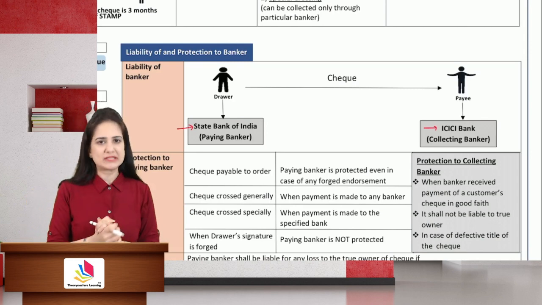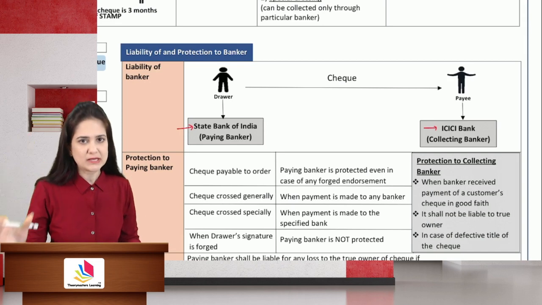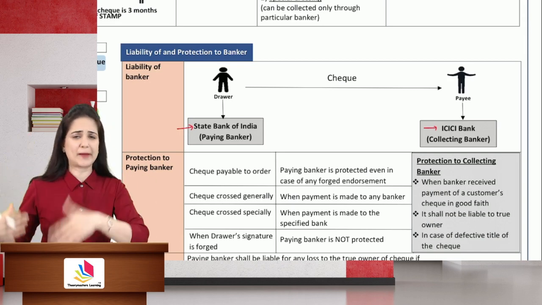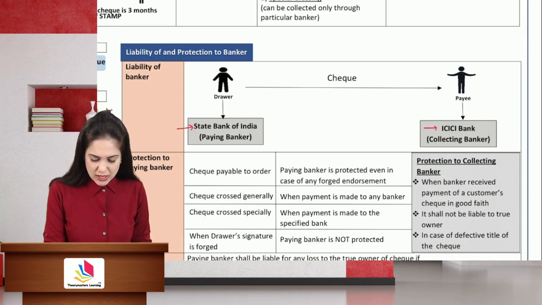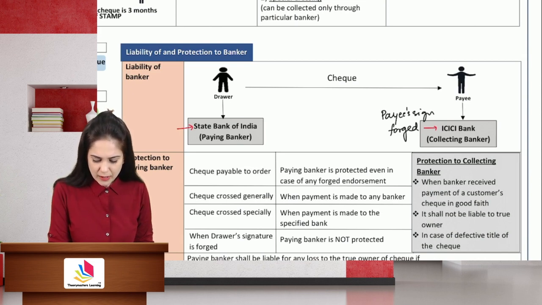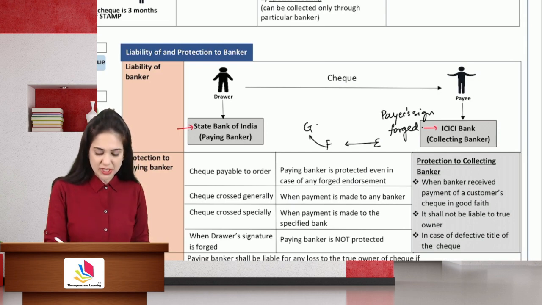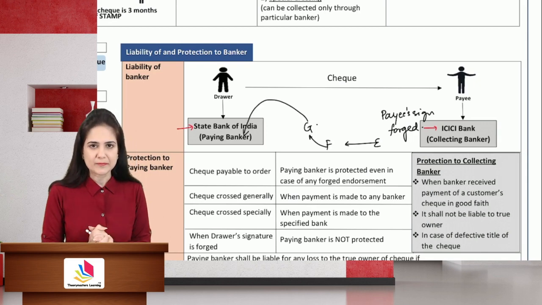Now, let's say, for example, that the drawer has drawn a check to the payee. The payee kept the check in his drawer in the office. An employee stole the check. He forged the payee's signature. Payee's signatures are forged by an employee. He then endorsed it to G. Now, G went to the paying banker and collected the payment.